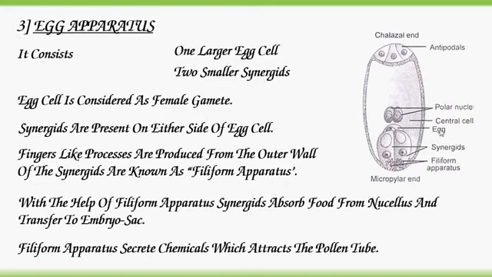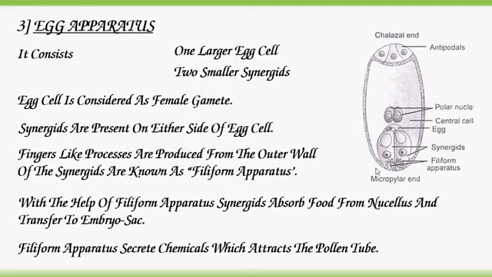Now the egg cell is a female gamete and these two synergids are present on either side of the egg cell, and the outer wall of the synergids produces finger-like projections called the filiform apparatus.